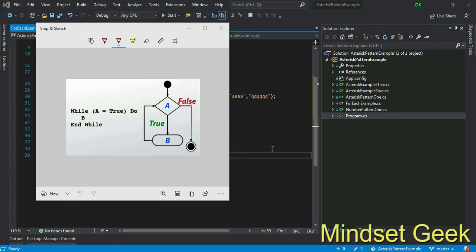We use a for loop when we exactly know how many iterations we want to iterate. We use a while loop to iterate until some condition is false. Until your condition is false, your iteration will work, right? That's the difference. These are the different scenarios where you use a for loop and a while loop. That is important. Some exam questions also ask that.